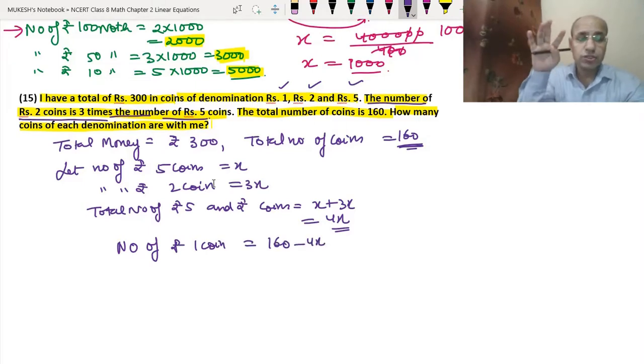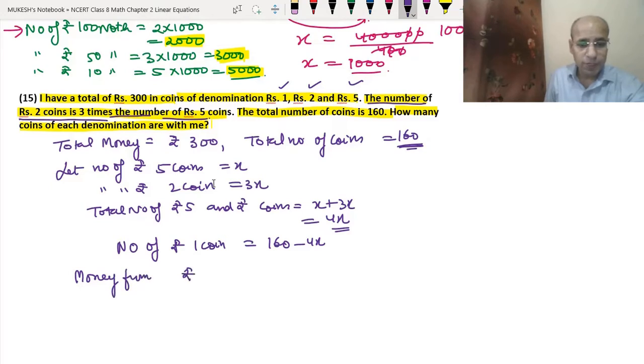Now since we have assumed the number of coins, the same way that we have done in the previous question, we will multiply it by the denomination. So the money from rupees 1 coins will be (160 minus 4x) into 1. Whenever we multiply any number by 1, we get the same result. So this much is the money.